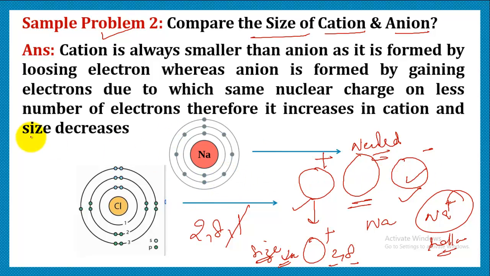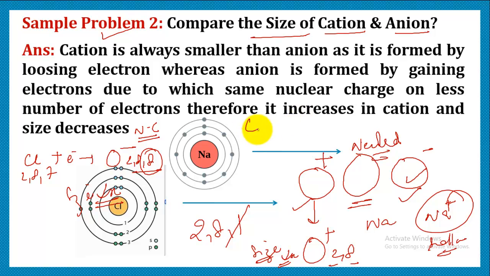Now let's talk about anion. Let's say we have chlorine. We know the chlorine electronic configuration is 2, 8, 7 and it has a tendency to gain one electron, then only it can form the anion, that is Cl negative. After gaining, its configuration becomes 2, 8, 8, and whenever the electrons in the same shell are increasing, the effective nuclear charge decreases. So we can say that a cation is always going to be smaller in comparison to the atom. But the anion is always going to be bigger.